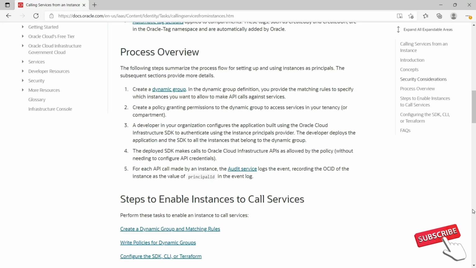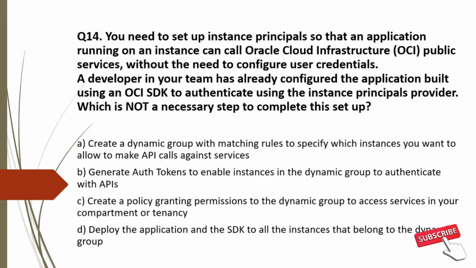Let's see the steps for setting up and using instance principal. First, create a dynamic group. In the dynamic group definition, you provide the matching rules to specify which instances you want to allow to make API calls against services. Next, create a policy granting permission to the dynamic group to access services in your tenancy. Third, a developer in your organization configures the application built using Oracle Cloud Infrastructure SDK to authenticate using instance principal provider. Point to be noted, in the question it is mentioned which is not a necessary step.